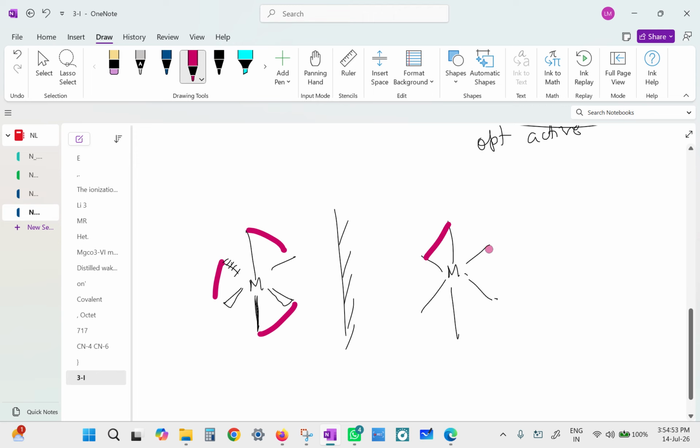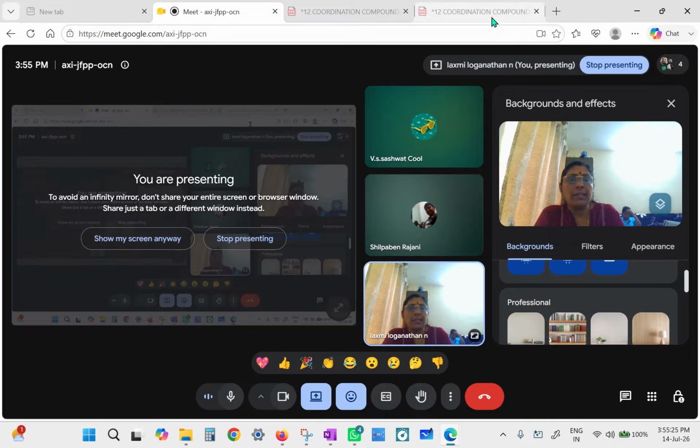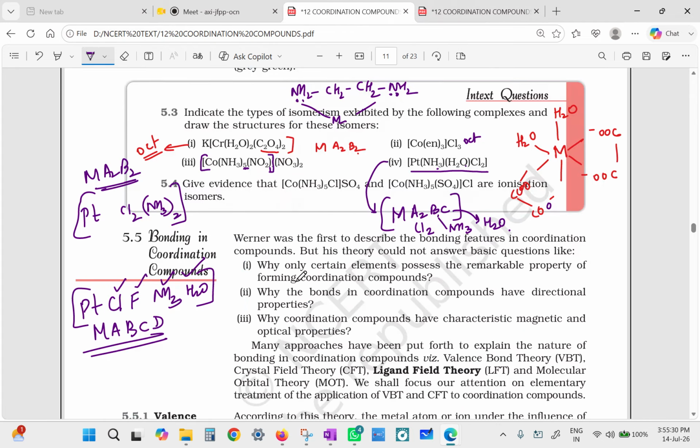So that will be here, here, and here. So something like, say, chromium En thrice, with positive 3, will exhibit optical isomerism. They are not cis. So one of them will be dextro, the other one will be levo. Is it clear? Yes, miss. Okay, so go through the optical isomerism, I mean the stereoisomerism, and see if anything else is left out.